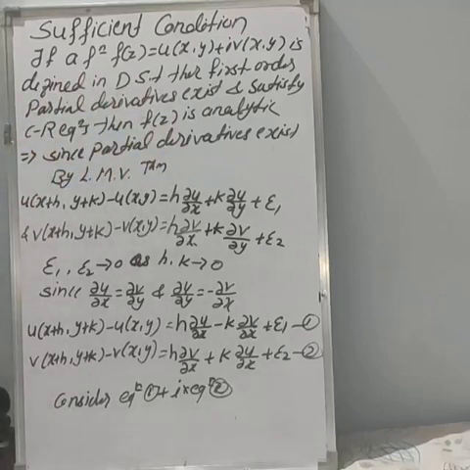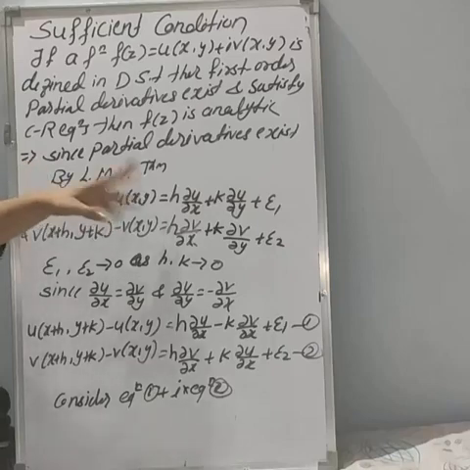So let us assume the given statement. Since the partial derivatives exist and are continuous, we can apply Lagrange's mean value theorem.